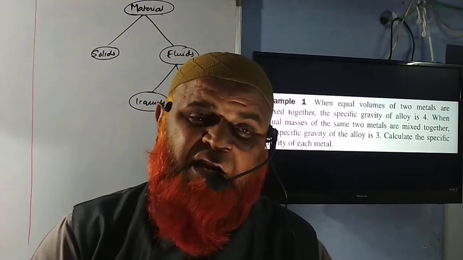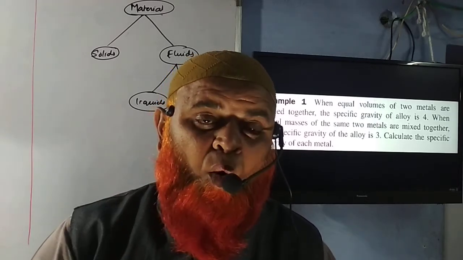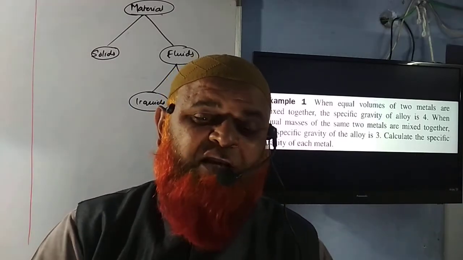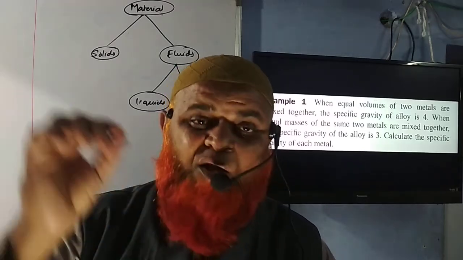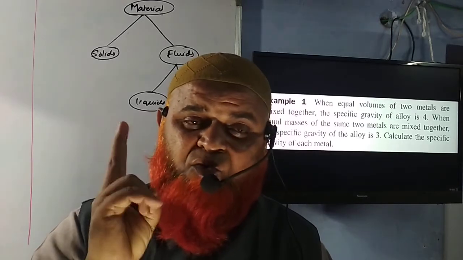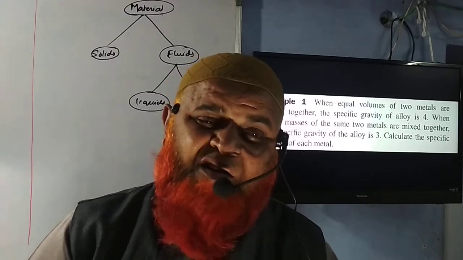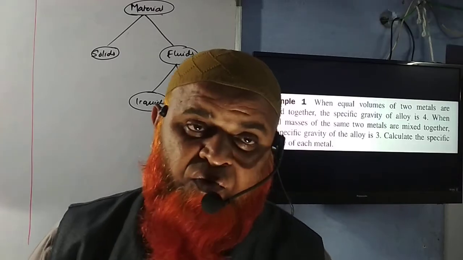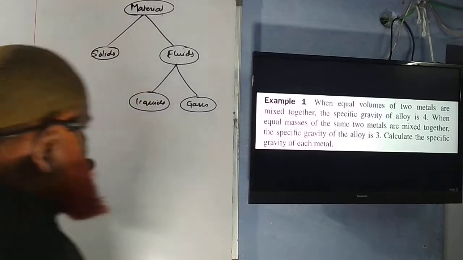Solids are rigid in nature. Fluids, the name itself says that they flow. Fluids can flow. And when fluids can flow, what are the fluids then which can flow? Water, liquids can flow. Gases can also flow. So fluids are of two types, that is gases and liquids, which can flow. Solids cannot flow because they have a rigid shape. They can slide but they cannot flow. So let me have a small introduction to this topic here.